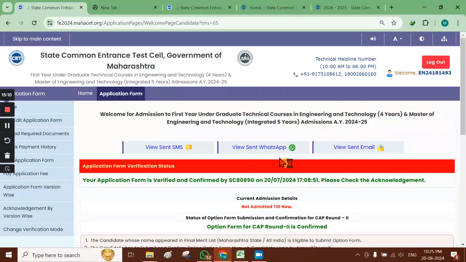I hope the entire option form filling process for CAP round 2 is quite clear to you, and your doubts are cleared. If there are still any queries or doubts regarding the process, you can put your questions in the comment box.